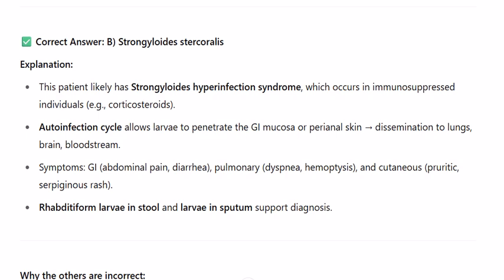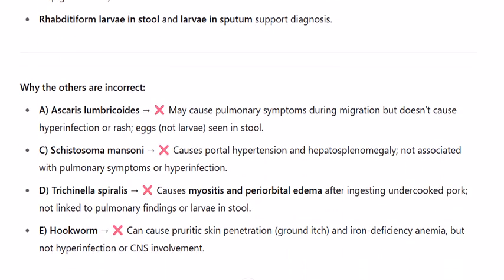Why the others are incorrect? A. Ascaris lumbricoides may cause pulmonary symptoms during migration but doesn't cause hyperinfection or rash. Eggs, not larvae, are seen in stool. C. Schistosoma mansoni causes portal hypertension and hepatosplenomegaly, not associated with pulmonary symptoms or hyperinfection.